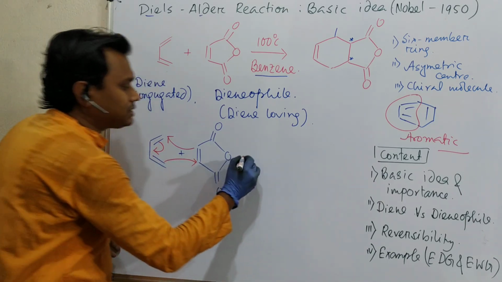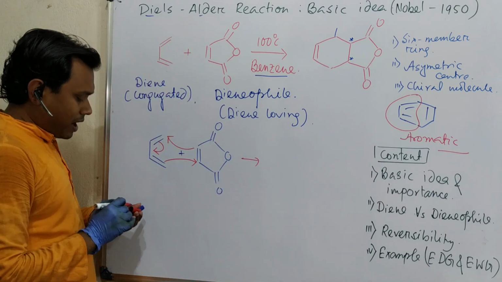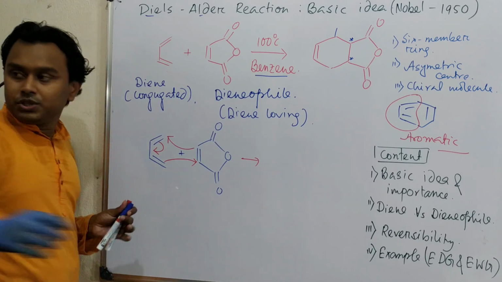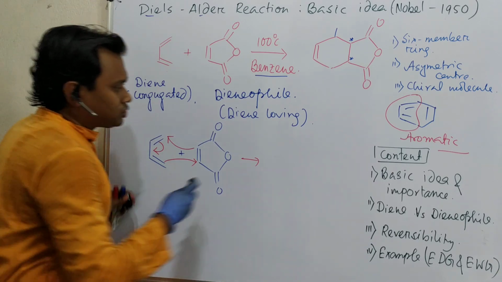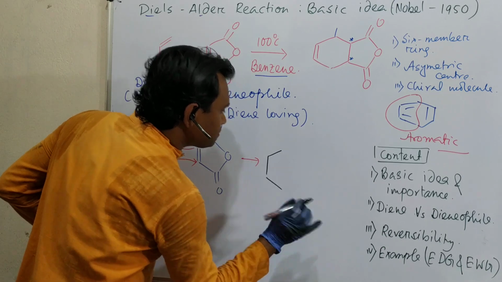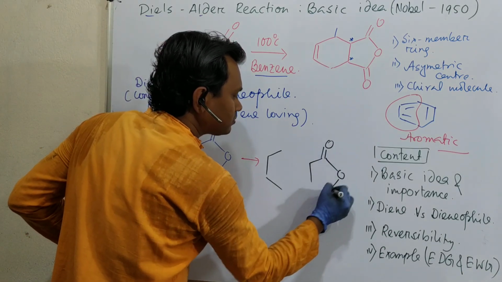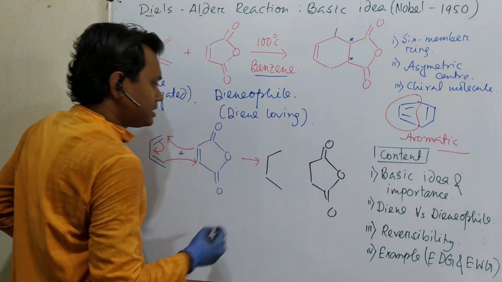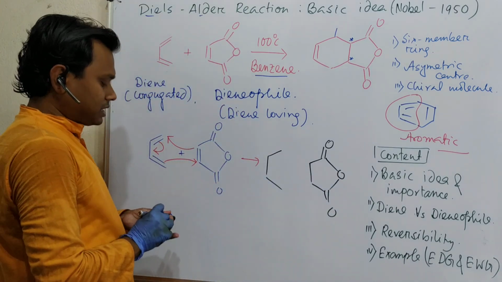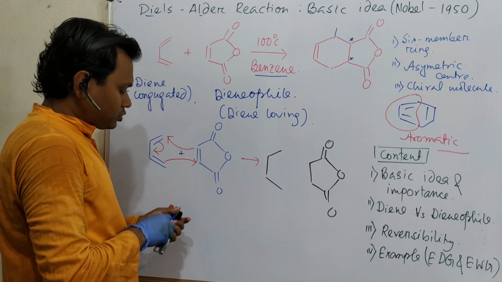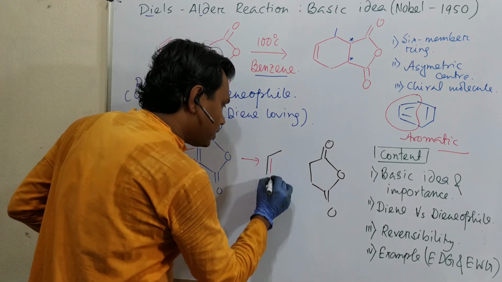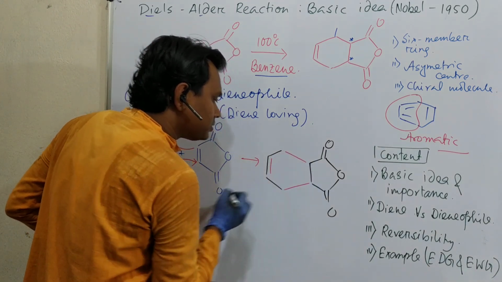See what types of bonds are formed during this process. These bonds were previously there, and the new bonds which are forming are this one, this one, this one.